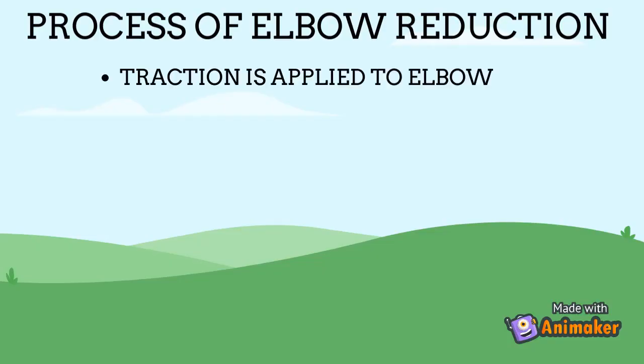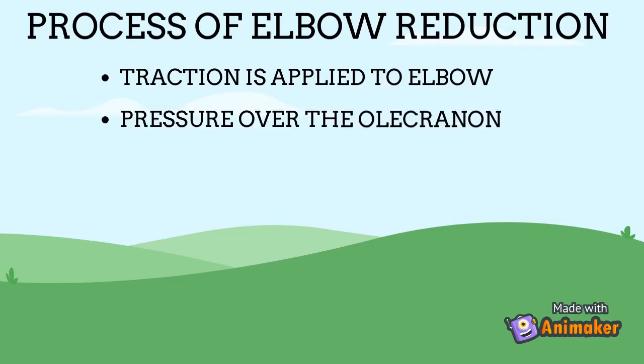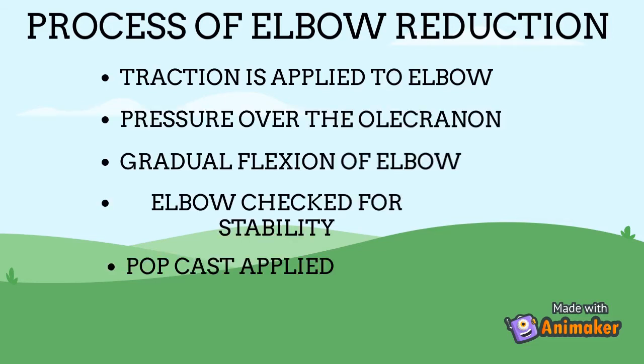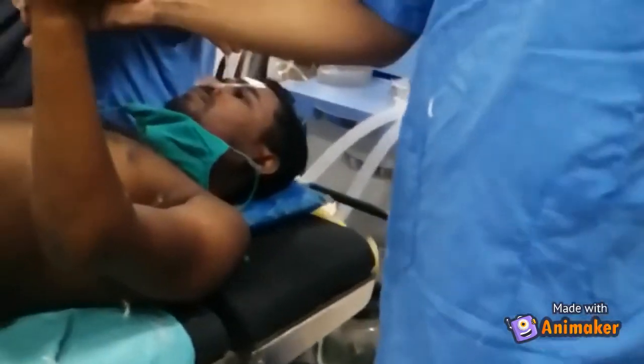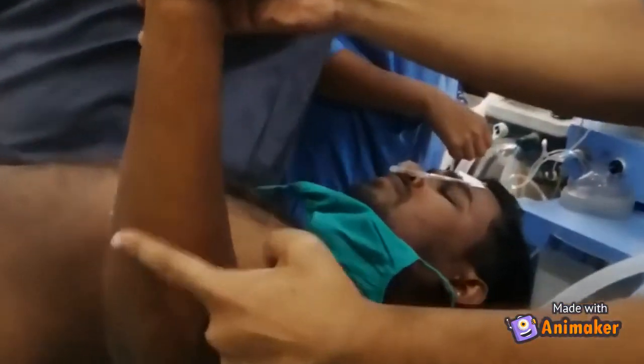So how do we reduce an elbow? We apply traction, then we put pressure over the olecranon, and then gradually flex the elbow. Then we check the elbow for stability, and then a cast is applied. Now this is a video showing how we reduce a dislocated elbow.